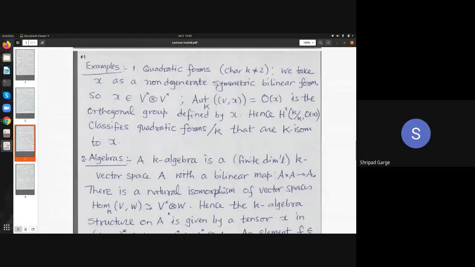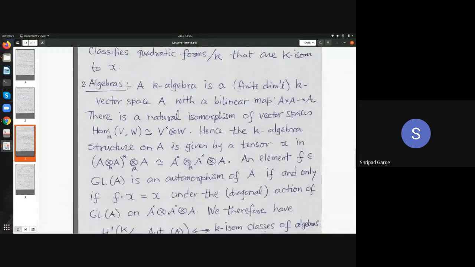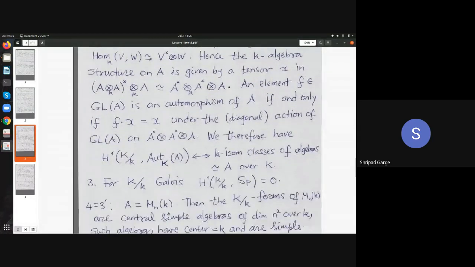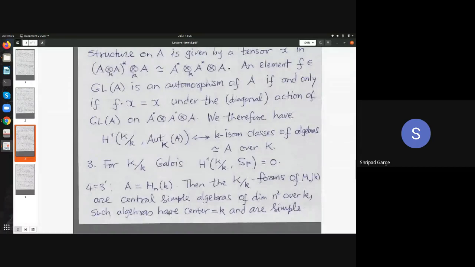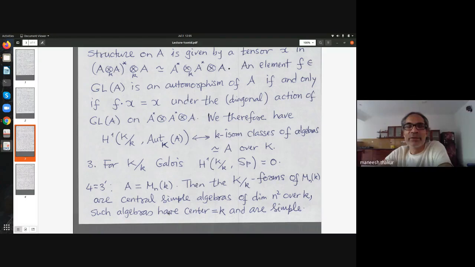I was talking about symplectic forms, no? SP being Aut of the symplectic form, and that there is only one symplectic form. Okay. Means that H1 of SP is trivial. Yes. Okay. So that SP is Aut of little x if x corresponds to that. Right. Yeah. So I think I take your point.